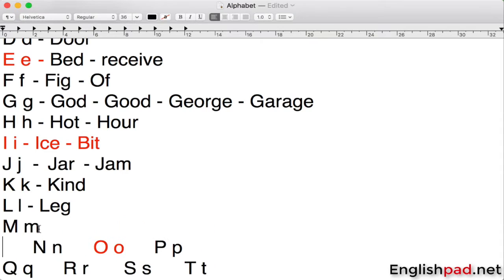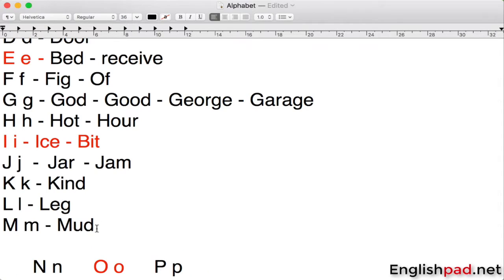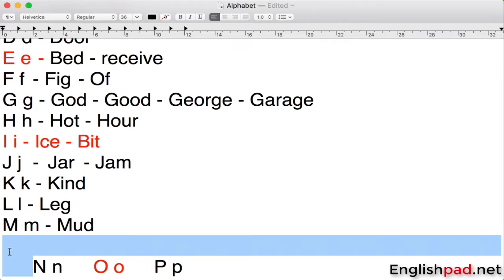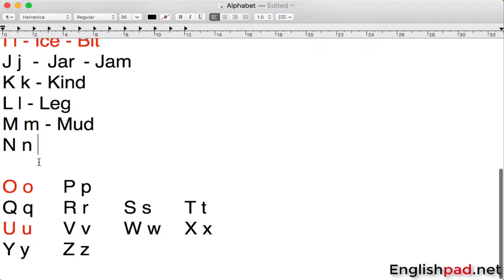Let's talk about M here. M is pronounced as ma. So for example, mud, mud. And then we have N. So let's go ahead and use a word with an N in it. Like no, no. This is the way that we pronounce N here.